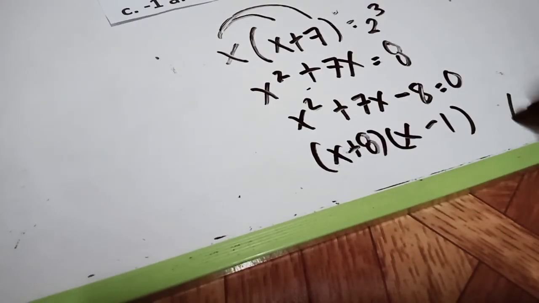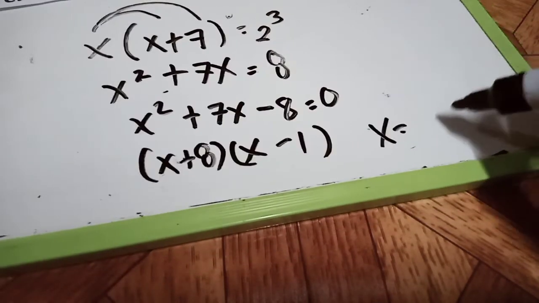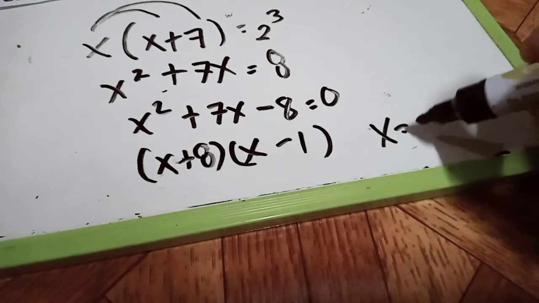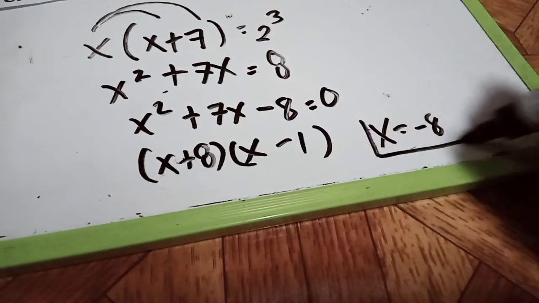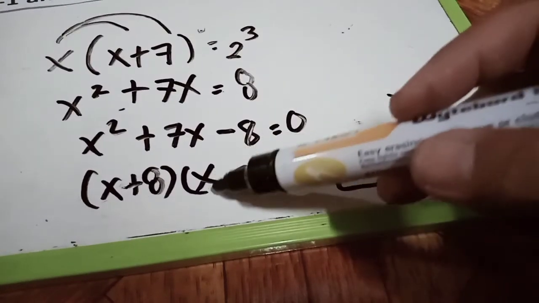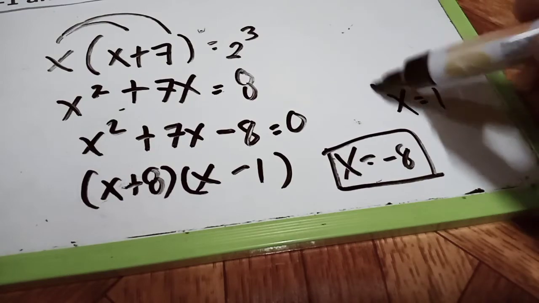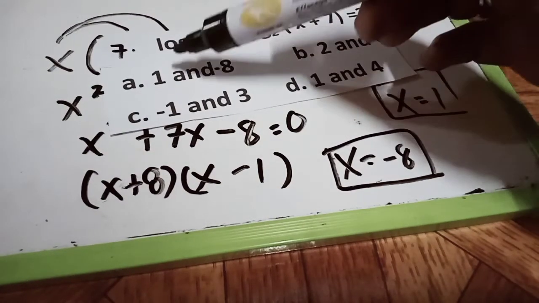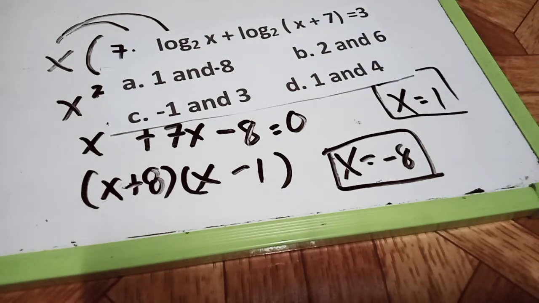So x plus 8 will become 0, transpose, this will become negative 8. And the other one is x minus 1, this will become positive 1. So the best answer is letter A. Take note, letter A is the answer for number 7.